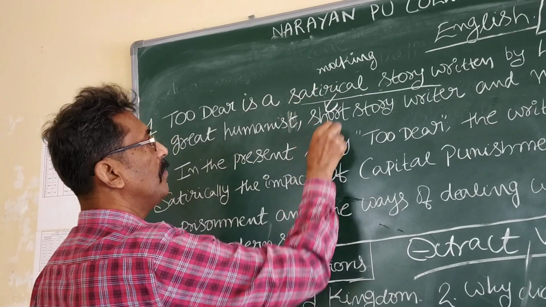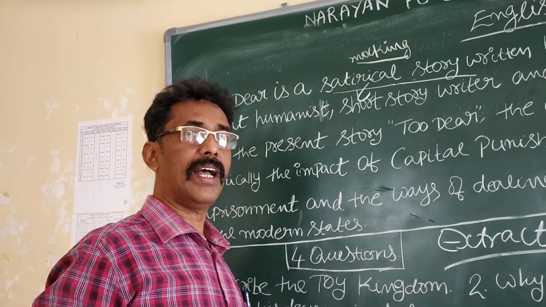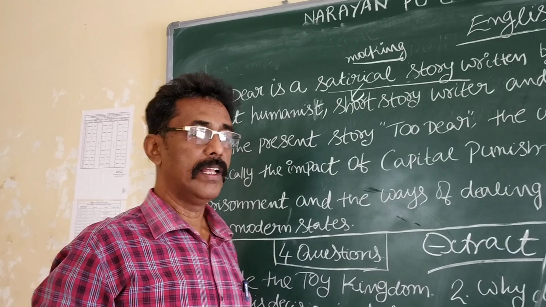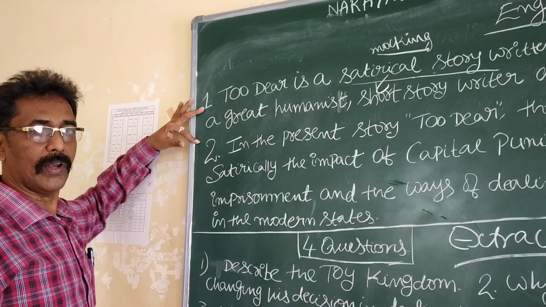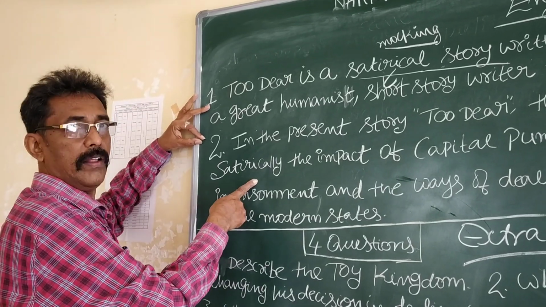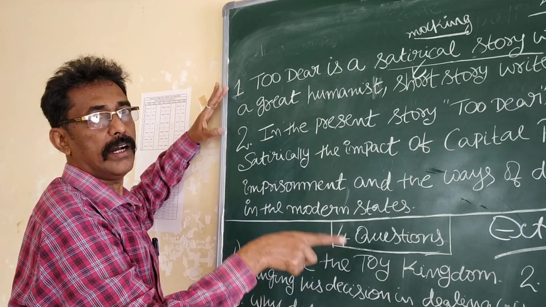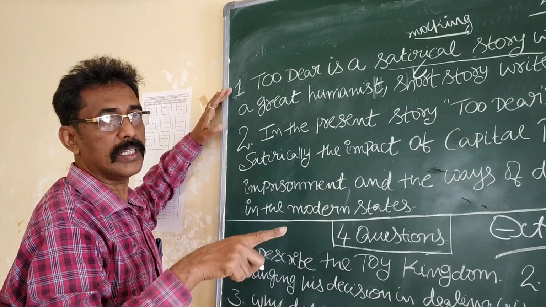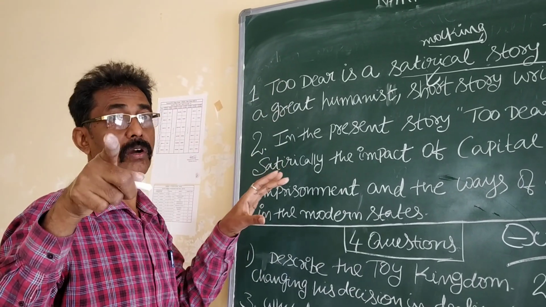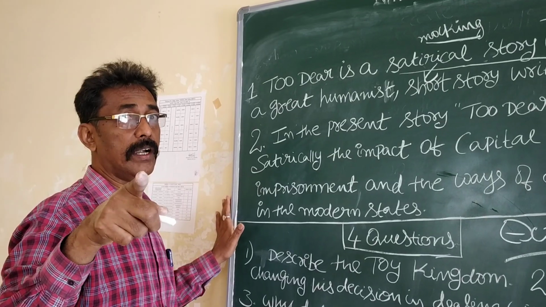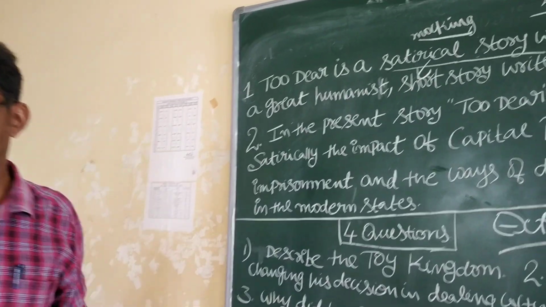What kind of short story? Satirical. Satirical means a kind of mocking or insulting. That is why, my dear students, you must write these 2 lines as introduction in all your 4-mark answers and 6-mark answers. Let us understand. The whole story is covered with this one.